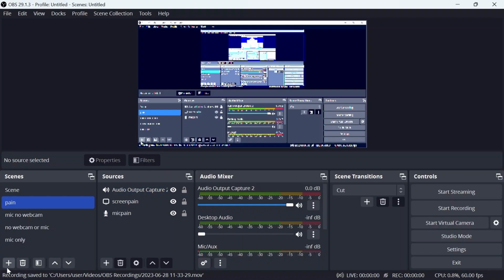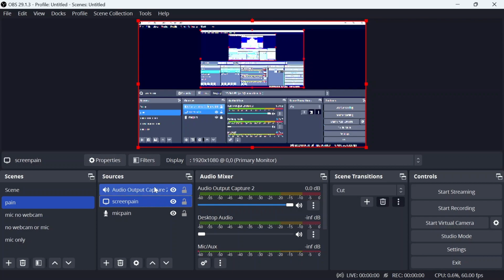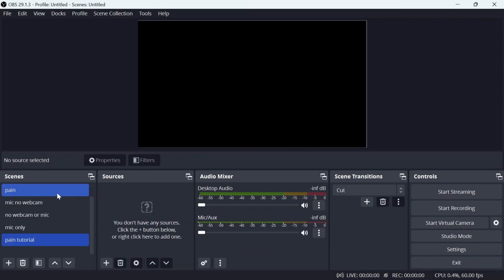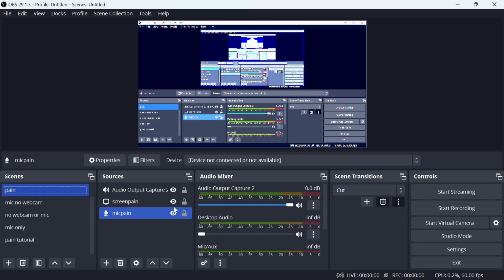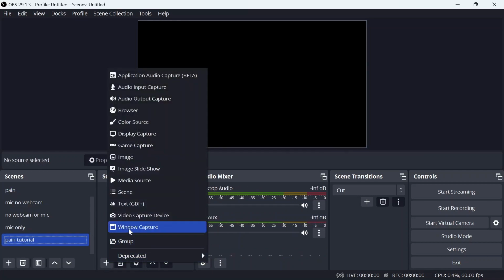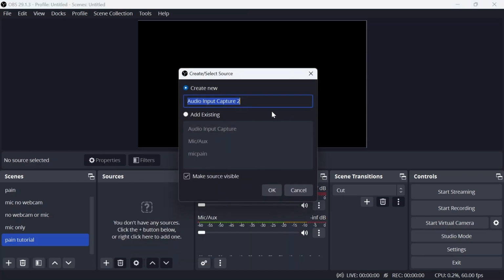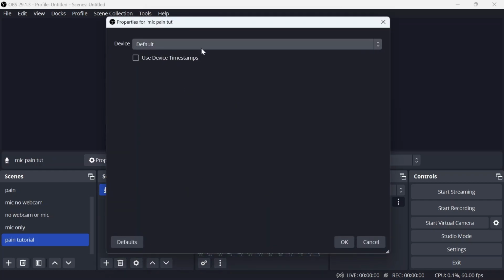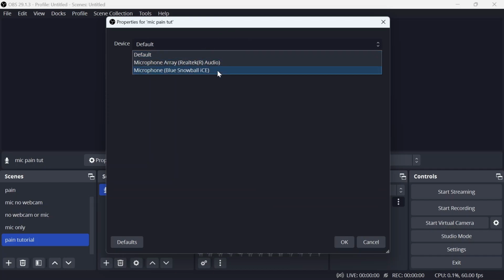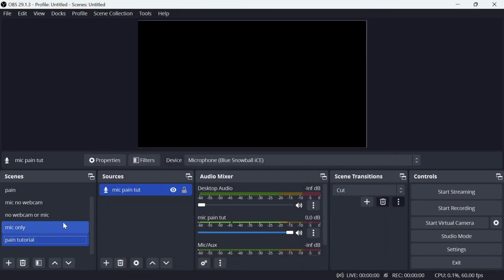I'm going to show you all of the filters and stuff I used for each of these. So, first of all, for mic pane, it's literally just the audio input capture. Call it whatever you want. I'm going to call it mic pane toot for tutorial. Device, whatever you want to use, I'm using that.